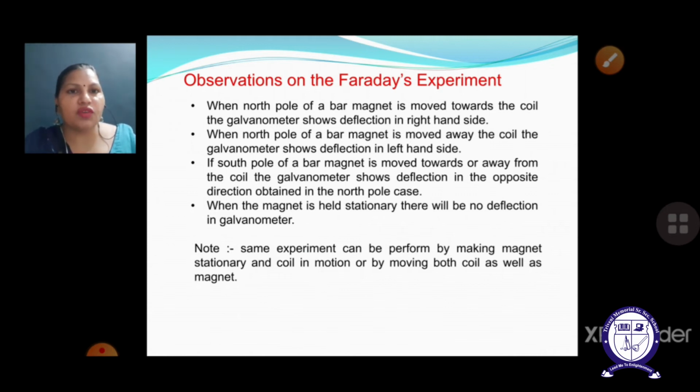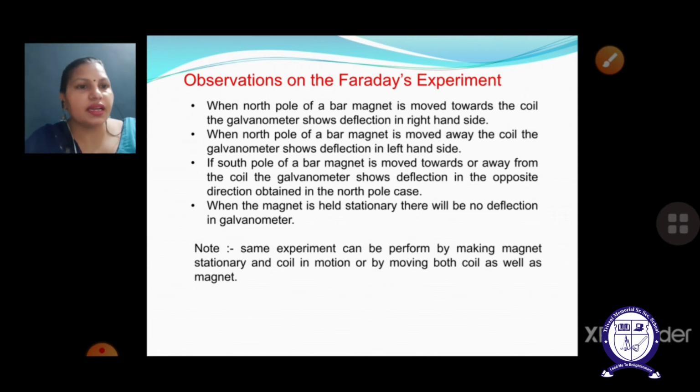Only one case is there when there will be no induced current: when both are moving, approaching towards each other with the same velocity. In that particular case, the changing magnetic flux with respect to the magnet as well as with respect to the coil, when some other coil is placed in between, we will discuss with respect to the numerical. In that case, due to this relative motion, there will be no induced current and no induced EMF in the coil which is placed between the two.